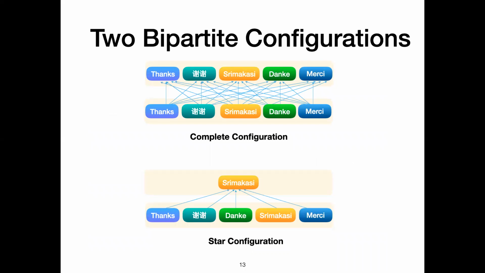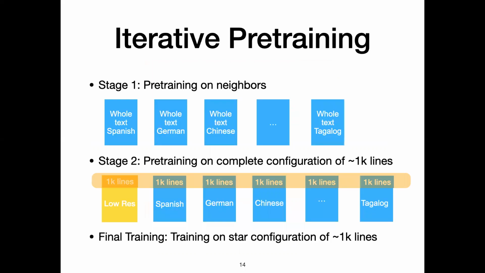One is a multi-source, multi-target translation, and what we call a complete configuration. And the second configuration is a star configuration, multi-source, single target. So with that, we can talk about how we train our model. In the first stage of the pre-training, we pre-train on all the named entities with the whole text. And this actually takes some time. And in the second stage, we pre-train on the complete configuration of the 1,000 lines.